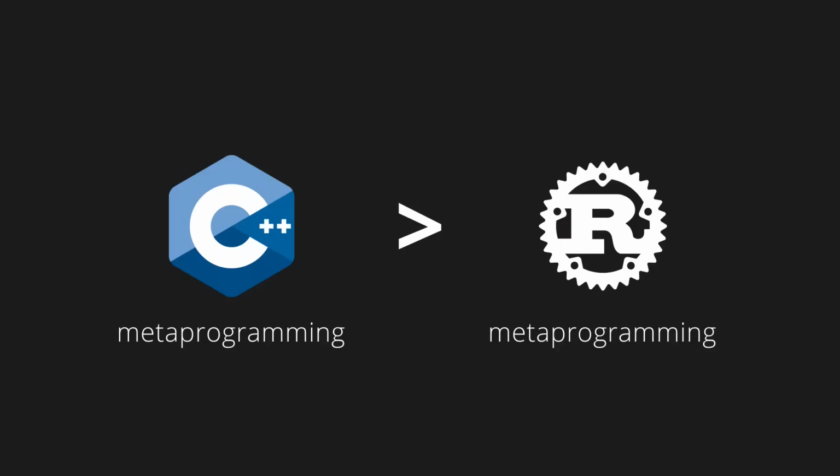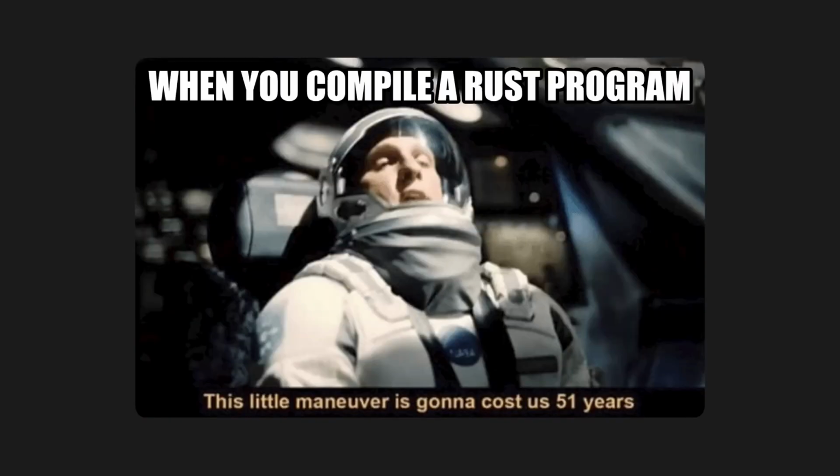If I had to list out some other shortcomings of Rust, it seems that metaprogramming in Rust isn't as powerful as in C++, at least for now. And despite not using header files, it does have slow compilation times, probably due to the borrow checker and lifetime analysis. I'm sure that this will improve in the future though.